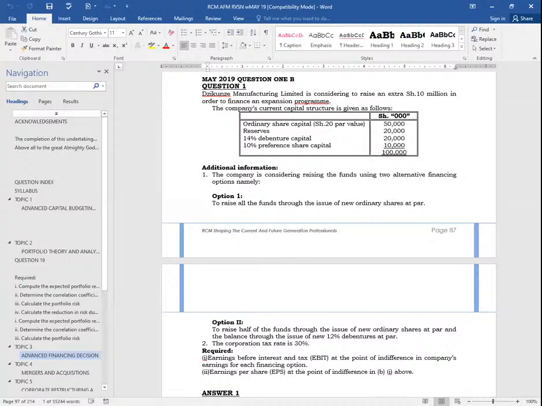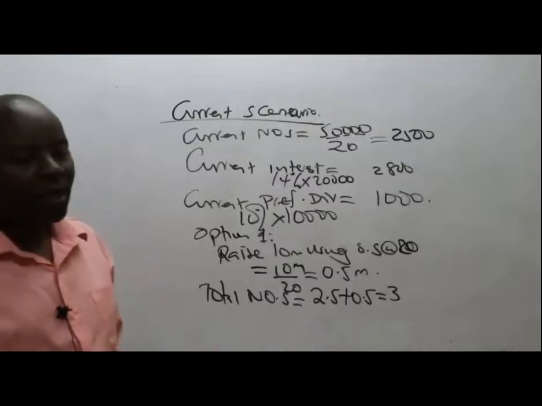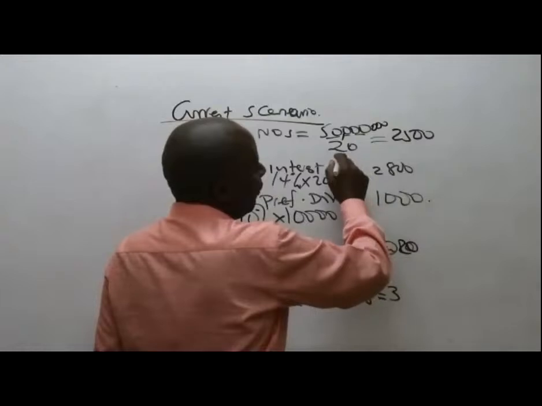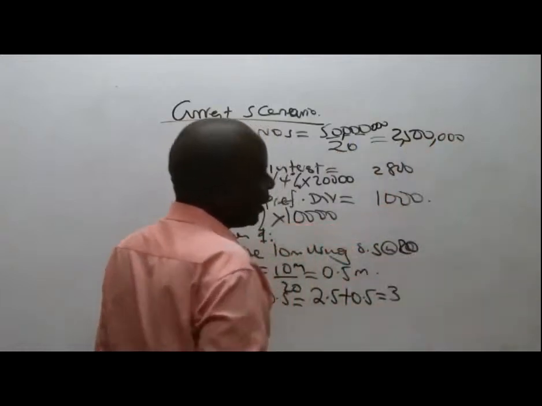Remember, these figures, please remember, don't get confused here. This was 50,000 in terms of shillings thousands. Remember, this was 50. This is supposed to be 50 million divided by 20. Then that will give us 2.5 million if you don't want to get confused.